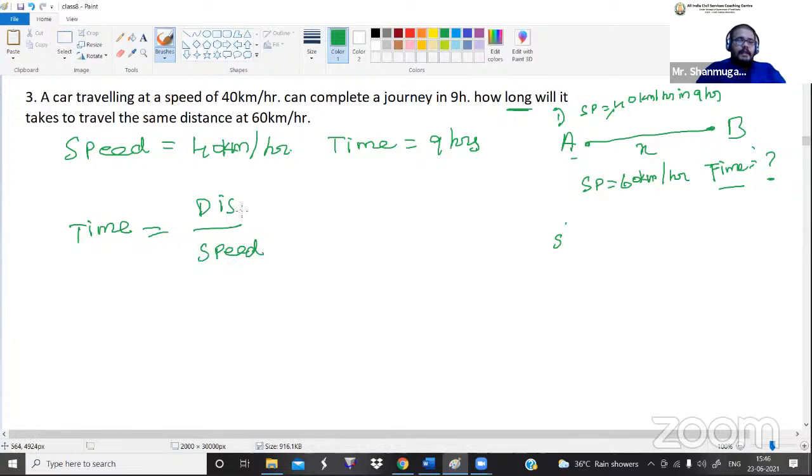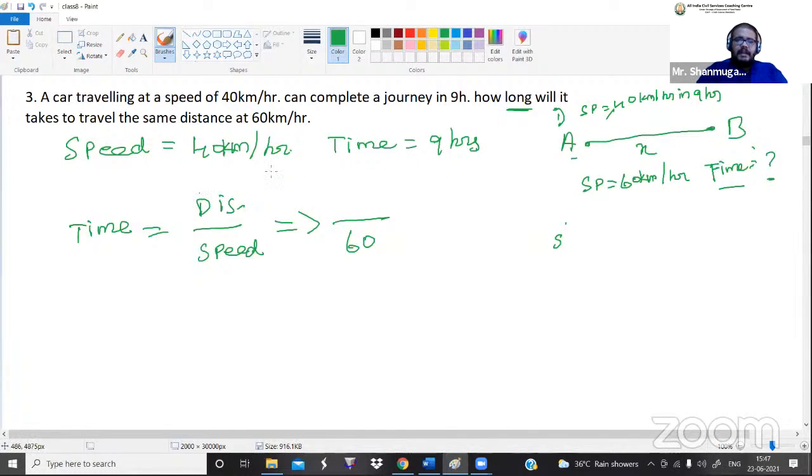Okay, if you want to calculate the time value, we should know the distance value and we should know the speed value. So we know the speed value, that is 60 kilometer per hour, but we don't know the distance value. Do you understand what I'm saying? So in order to calculate the distance value, we look in the question to see if they have given any clue. Yes, they have given some clue. What is that? The first speed and the first time value.